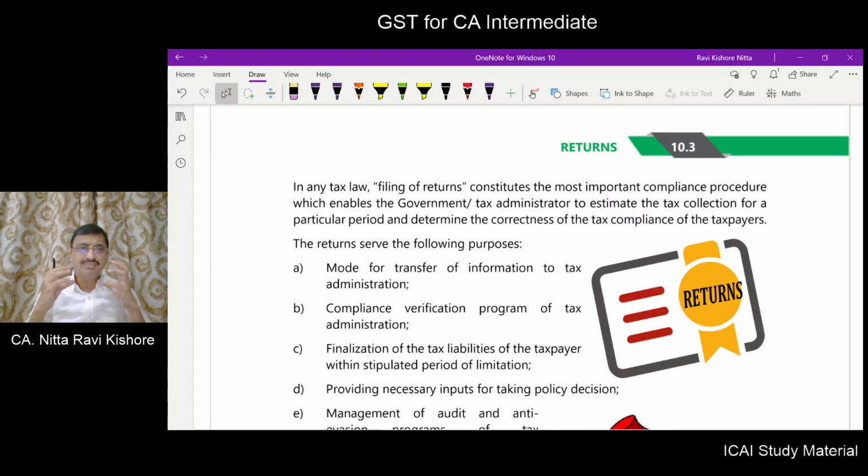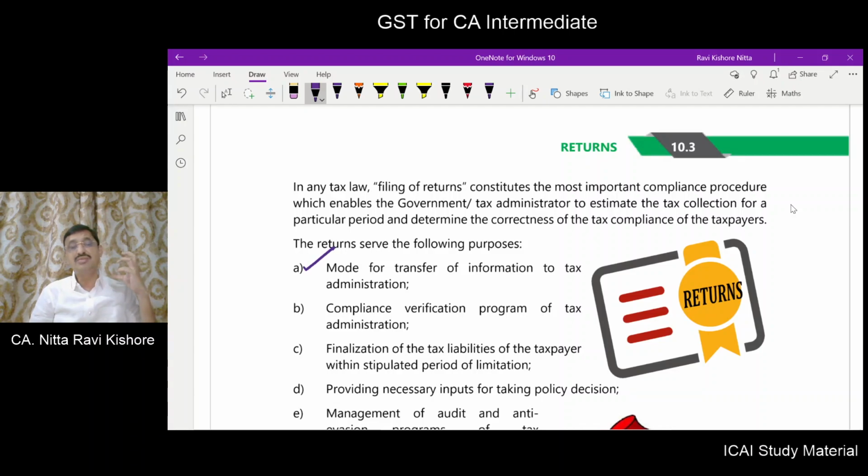Now, what are the purposes for which returns are to be filed? It is a mode of giving information to the tax administration.